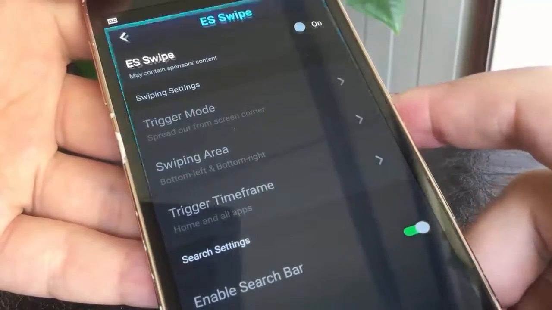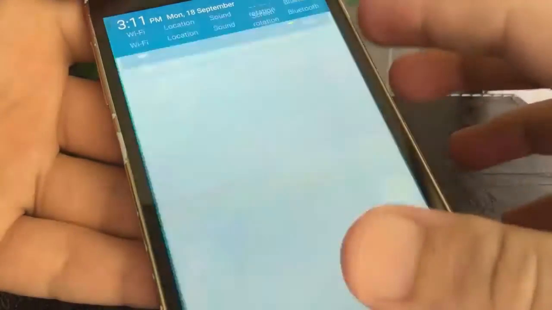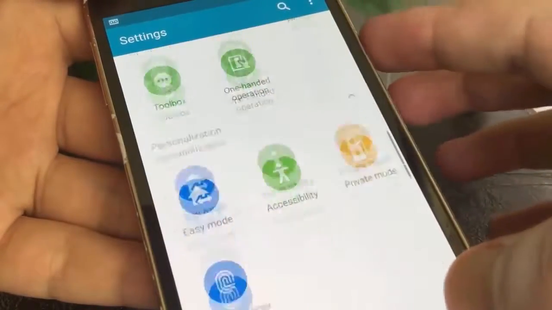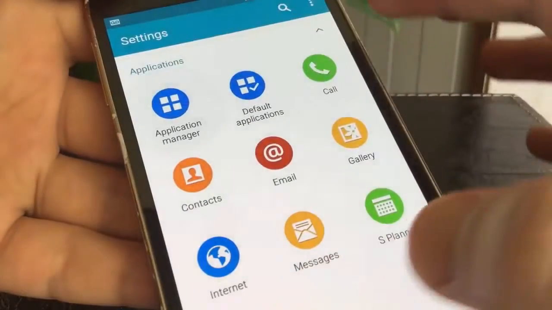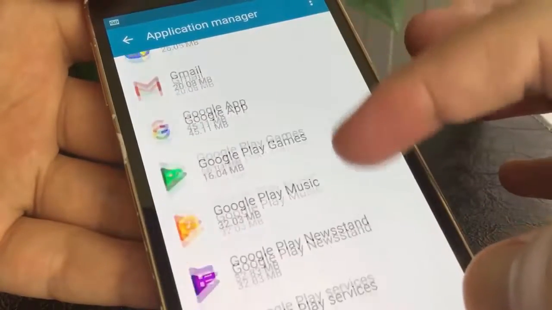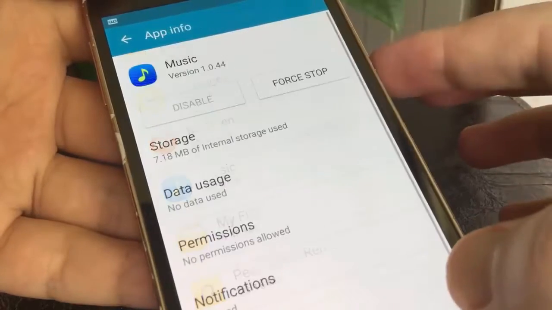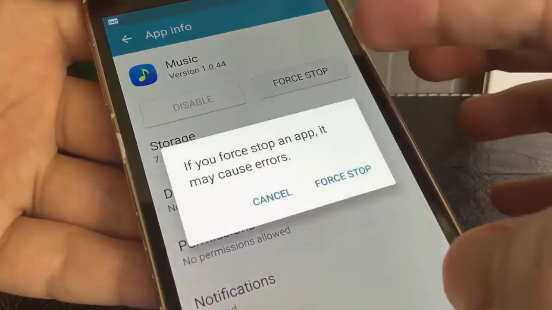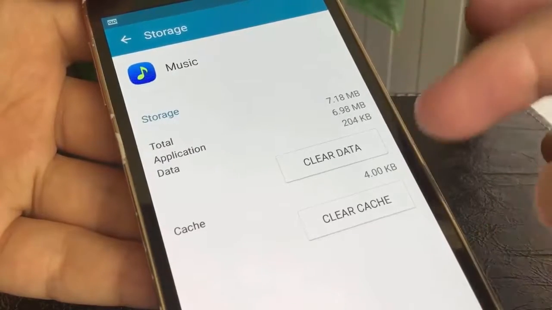Now go to the settings and open Application Manager. Search for the app that requires your permission. Force stop it. Go to storage and clear the cache.